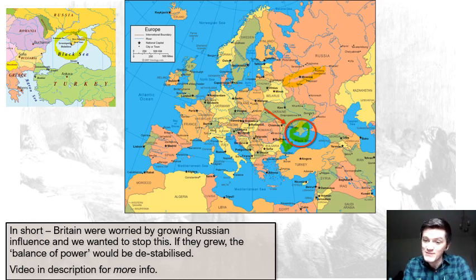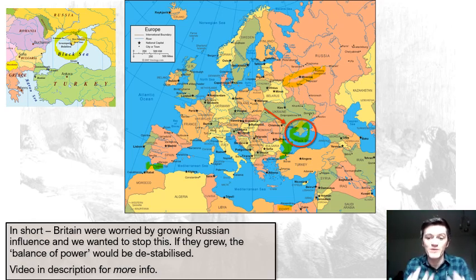We don't want, and this links back to what we talked about a few weeks ago, the Russian Navy being able to get through this bit of water here called the Bosphorus, or the Straits of the Dardanelles, because if they get through there, they can get into the Mediterranean. If they can get into the Mediterranean, they can start to bother our interests in Egypt. Okay, remember we've got that land, and they can maybe come through Gibraltar, and they can start bothering us here.